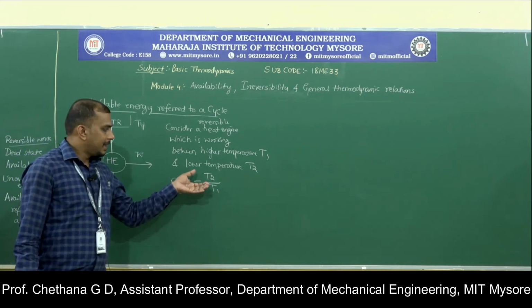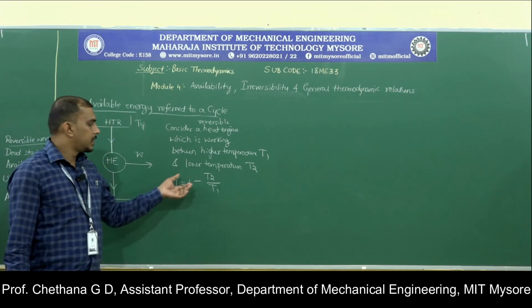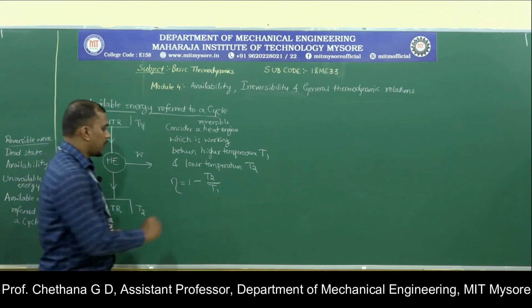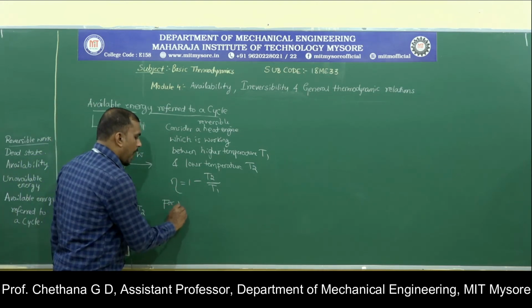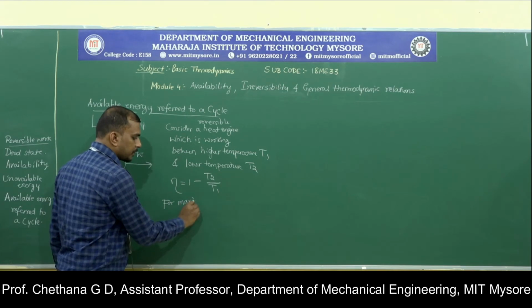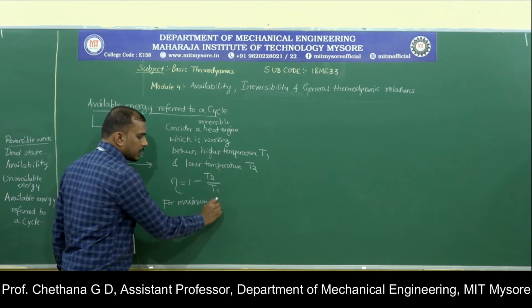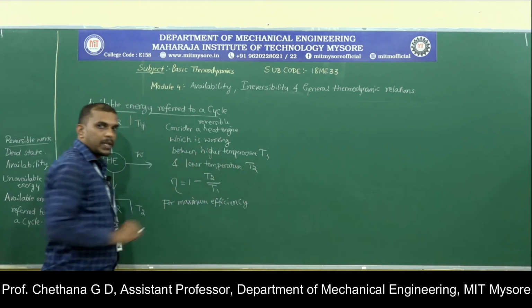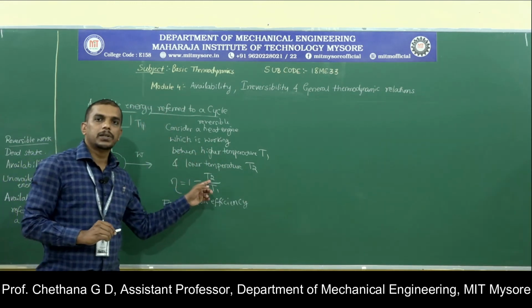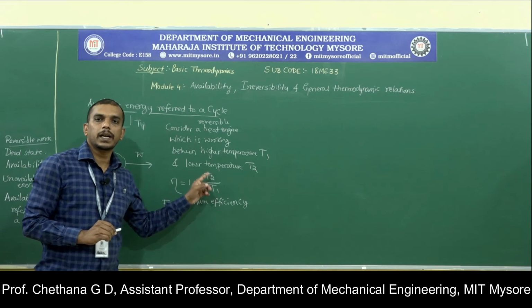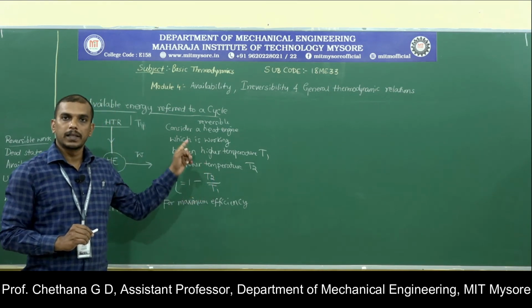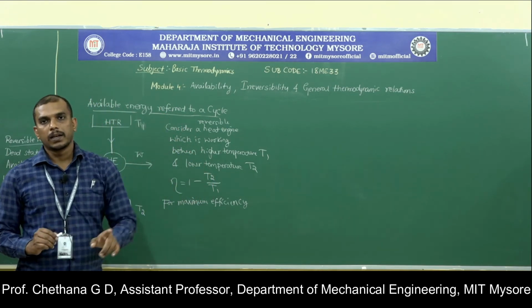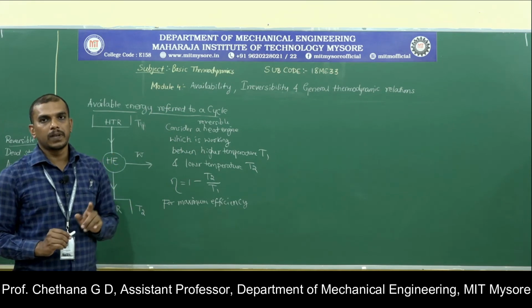Of course this is the Carnot efficiency, but for maximum efficiency, what did we say? The lower temperature T2 which we are talking about has to reach the dead state, that is, the temperature has to be equal to the temperature of the atmosphere.